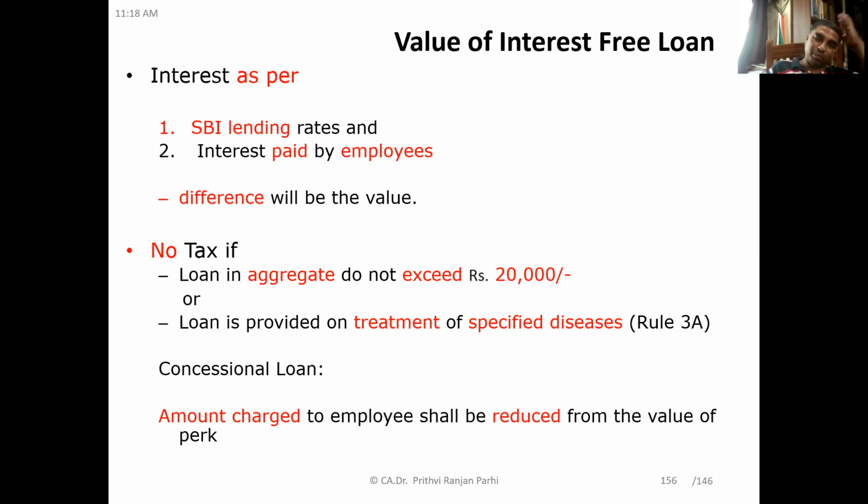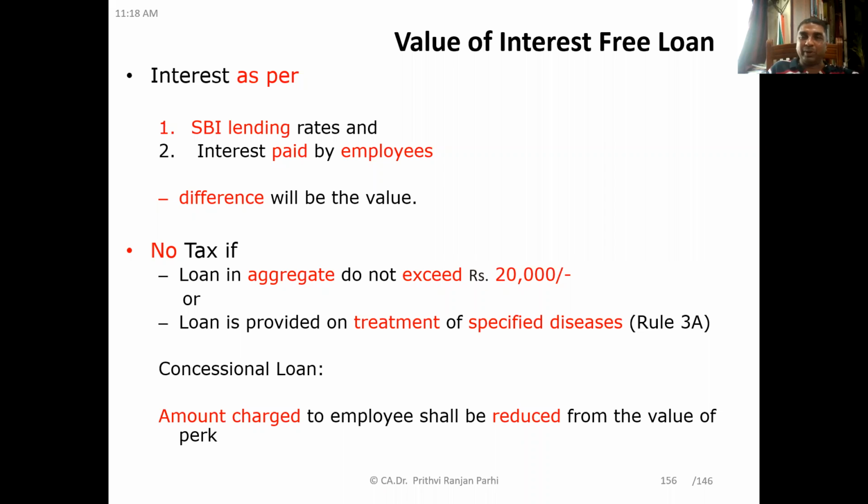Or if the loan is provided for treatment of some specified diseases, that is, the employer has given a loan to the employee for his treatment for some specified diseases. What are the specified diseases? They are mentioned in Rule 3A of Income Tax Rules 1962. We'll be seeing that.